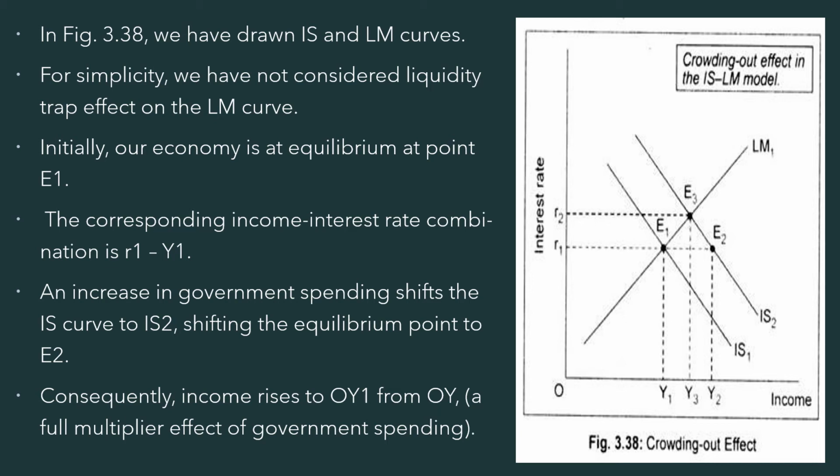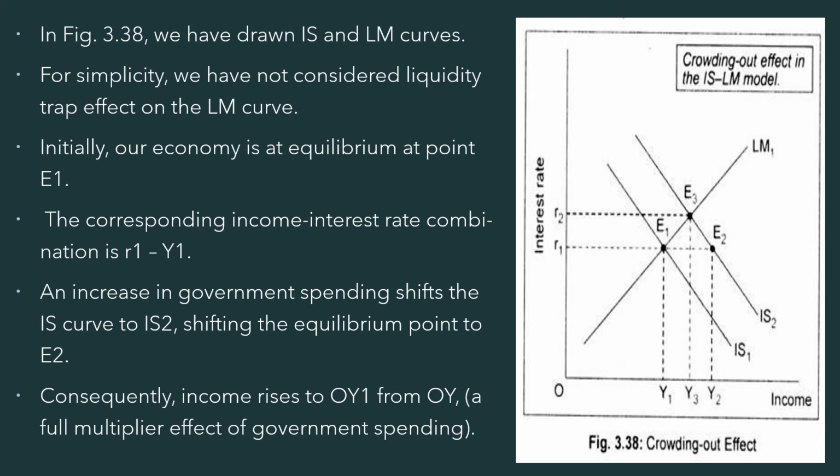We have drawn the IS and LM curves. You can see this in figure 3.38. For simplicity, we have not considered the liquidity trap region of the LM curve. So just assume that initially our economy is at equilibrium at point E1. Starting with point E1, the corresponding income and interest rate combination is R1, Y1.